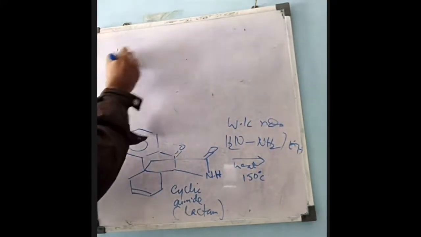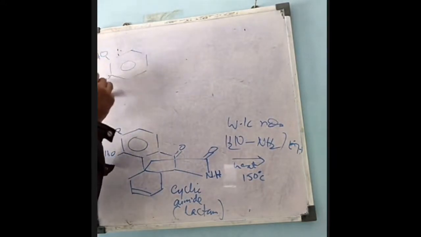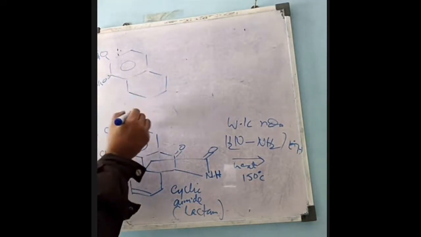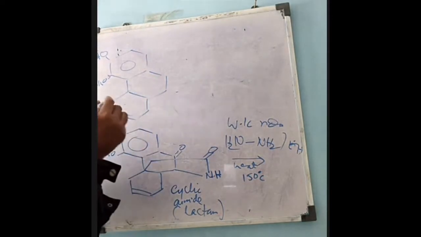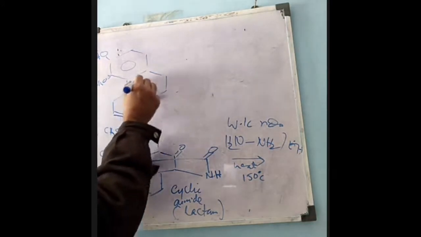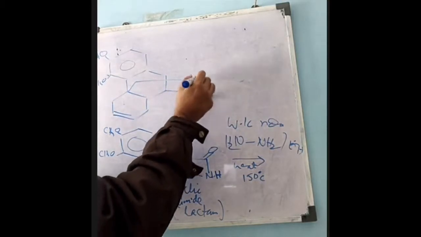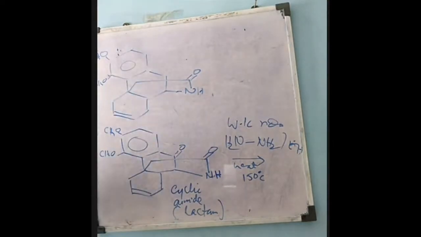Now here is the methoxy group, then this ring, then the double bond, and there will be nitrogen, NH, the lactam. Only this ketonic group will be reduced to the CH2 group after Wolff-Kishner reduction. Now this is only a lactam; this was the ketone, now only a simple lactam.